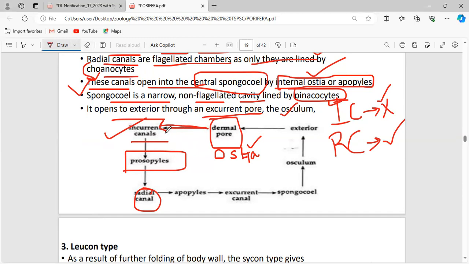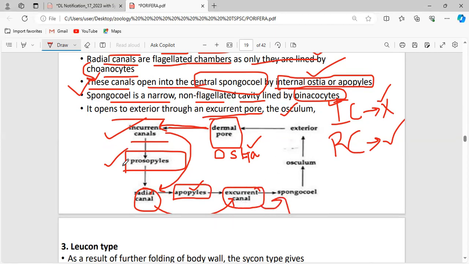Now, the incurrent canal will send the water into the radial canal via the opening called the prosopyle. Now, this radial canal will enter the excurrent canal via an opening called the apopyle. Now, the water which is present in the excurrent canal will reach the spongocoel.